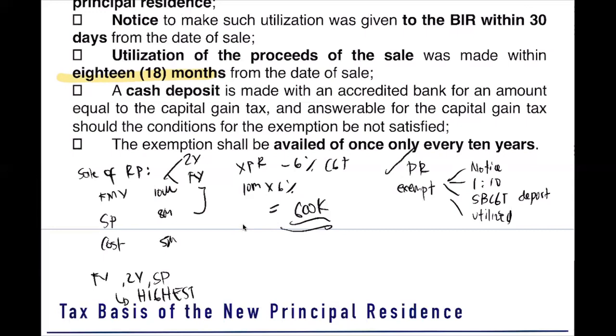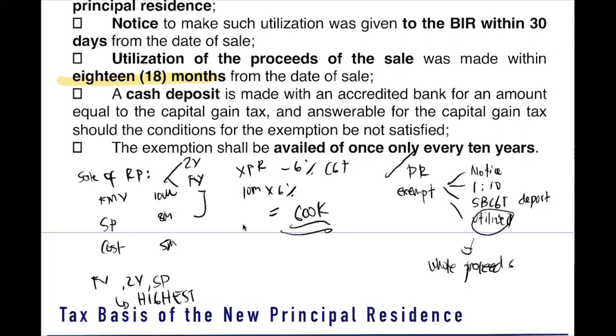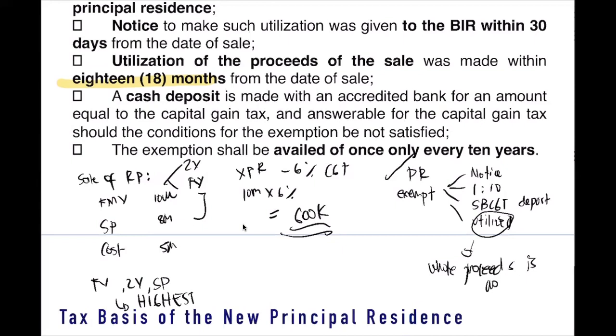Okay? Later, we will discuss what if the whole proceeds is not utilized. What will happen? For example, you purchase a new principal residence. Our proceeds here is 8 million, right? And you purchase the principal residence only for 6 million. What will happen to your 2 million?